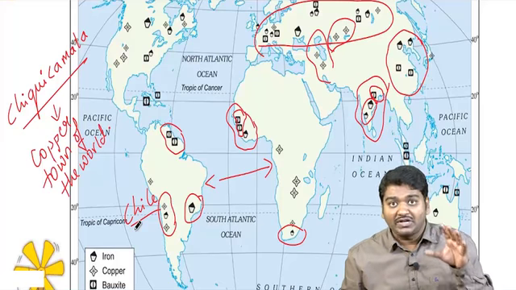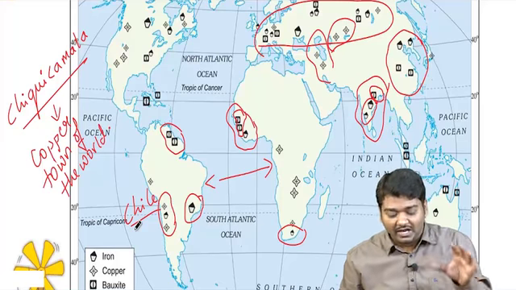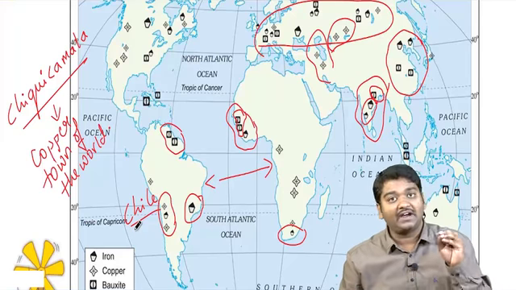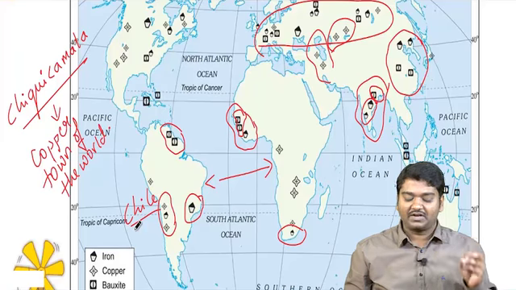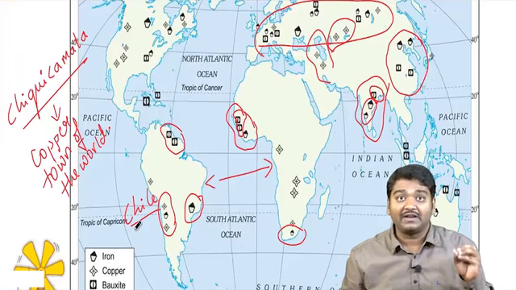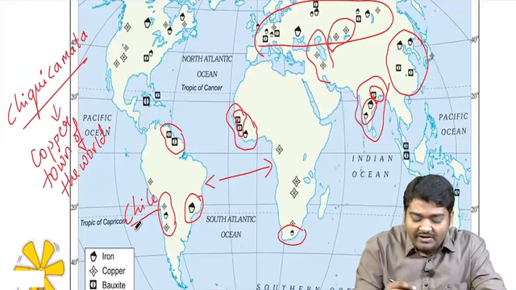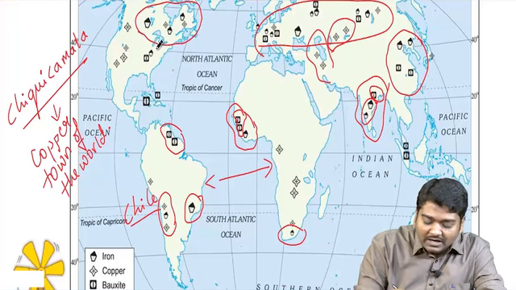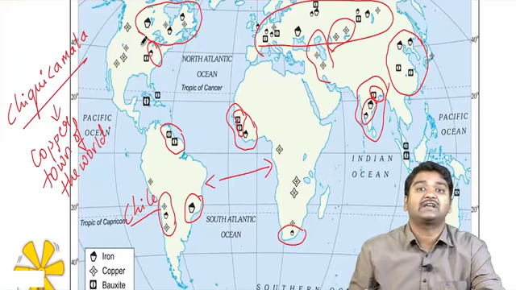So we are observing that iron is present in Asia a lot, but when it comes to Africa it is very less. Even when it comes to South America it is very, very less. But see guys, when we are talking about iron ore, can you see Canada has a lot of iron ore and some portions of the US have iron ore.